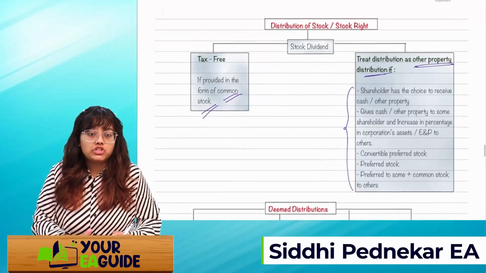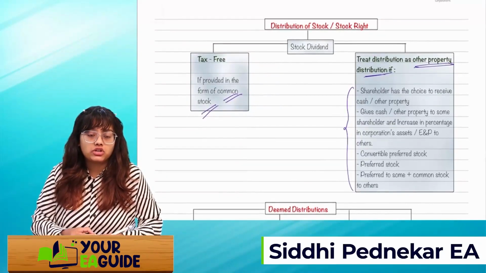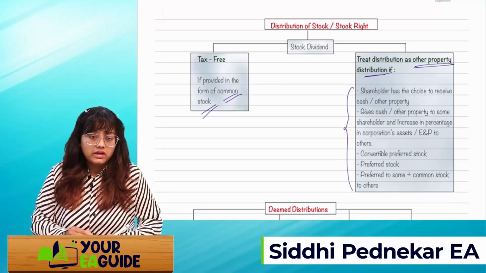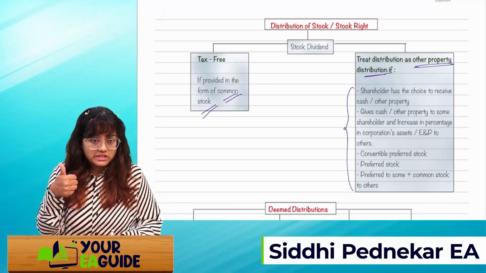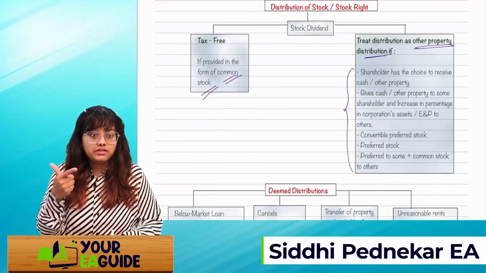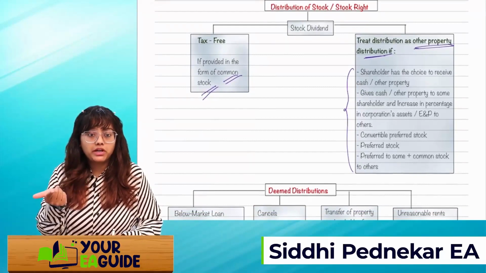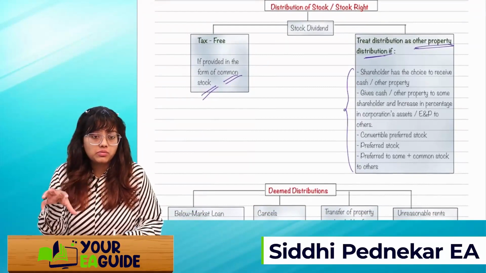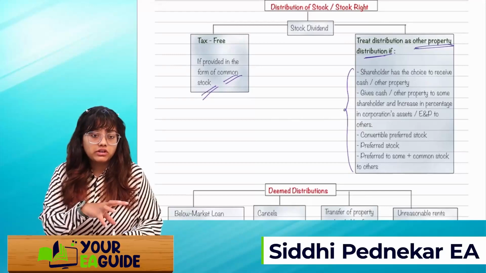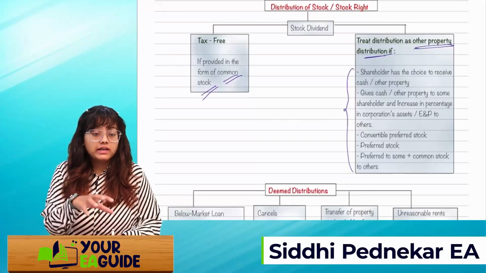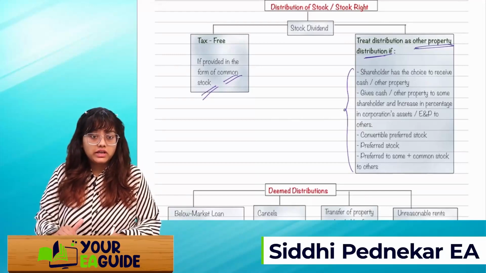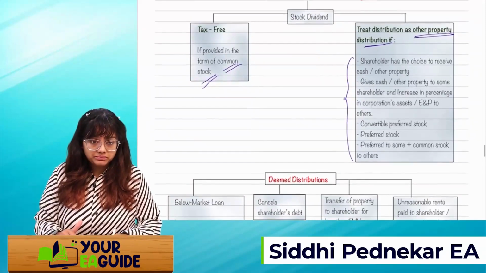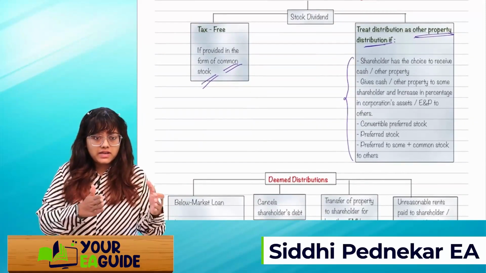Okay. If the shareholder has the choice to receive cash or other property, right? Some shareholders are given the option to have cash, some are given property, or an increase in the corporation's assets or E&P to others. That is not a standard treatment.